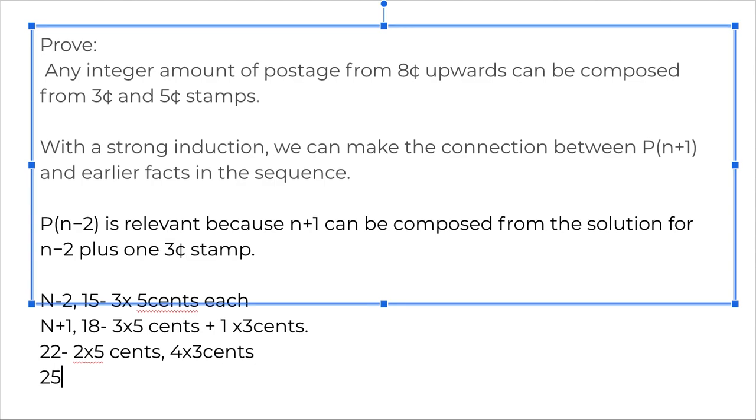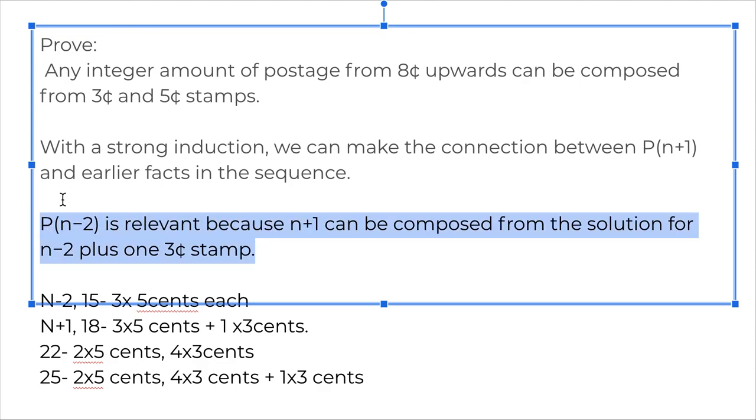If I had to show 25, can I just put it as 2 times 5 cents, the same thing as 22 cents, and just add one 3 cent stamp in there? Does it make sense? So each time I'm looking at n minus 2 and n plus 1, all I'm doing is that in the Pn minus 2, I'm just adding one 3 cent stamp in that to get the Pn plus 1 solution, right? So yep, let's use this fact.